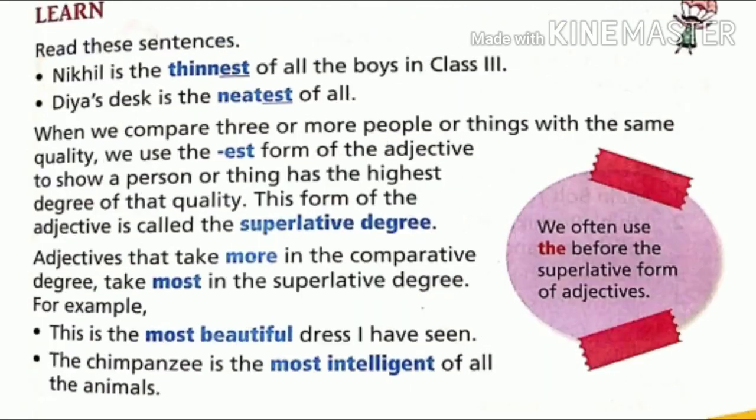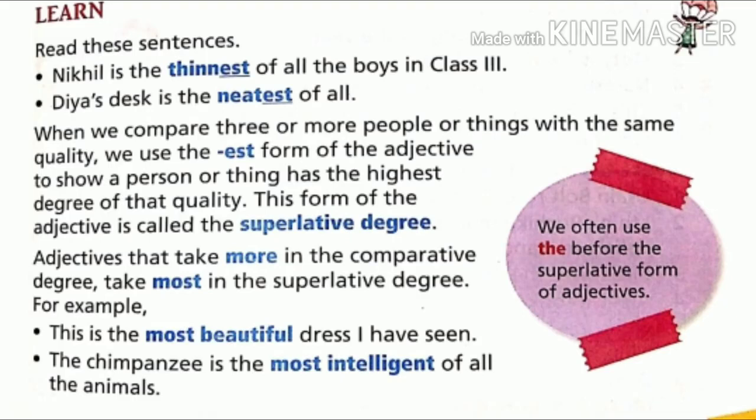Now we will talk about the superlative degree. Read these sentences. Nikhil is the thinnest of all the boys in class 3. Diya's desk is the neatest of all. Here we are using superlative degree. As you can understand, this is the highest degree. When we compare 3 or more people or things with the same quality, we use what? EST form of the adjective to show a person or thing has the highest degree of that quality. So this is called superlative degree, as I have already told you.